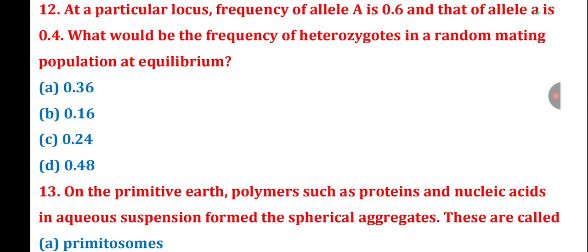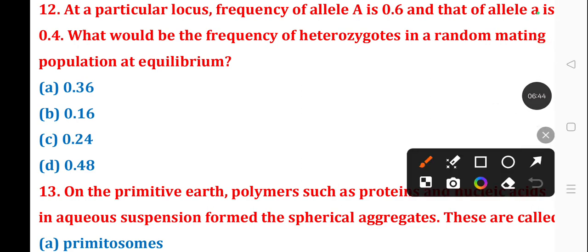Next question number 12. At a particular locus, frequency of allele capital A is 0.6 and that of allele small a is 0.4.